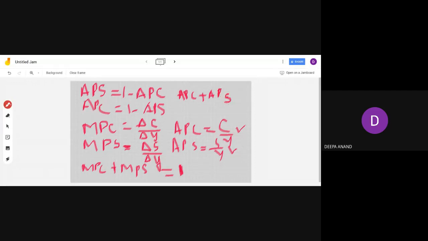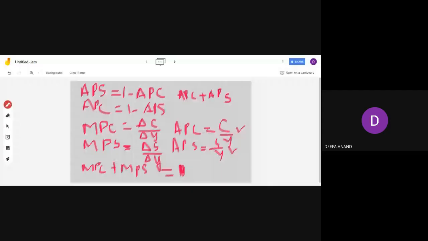Here the increased income, the total change in income, is equal to MPC plus MPS. As you said, APC plus APS is equal to 1, here also MPC plus MPS is equal to 1.